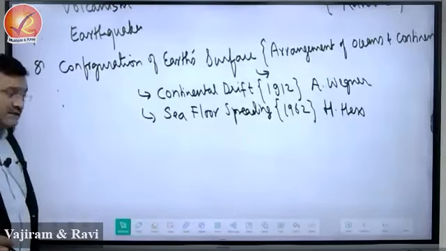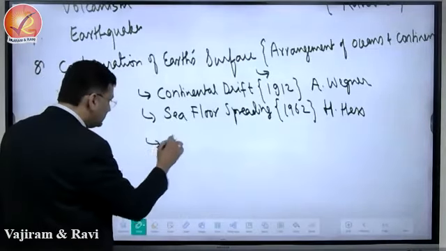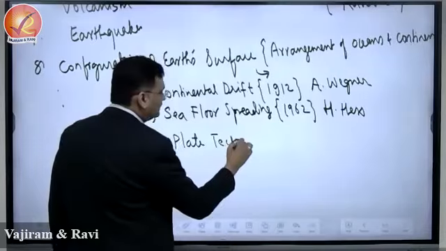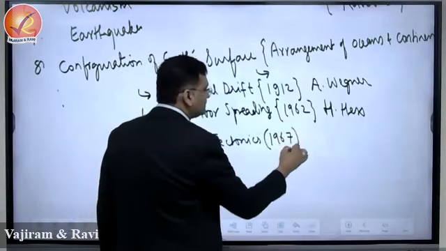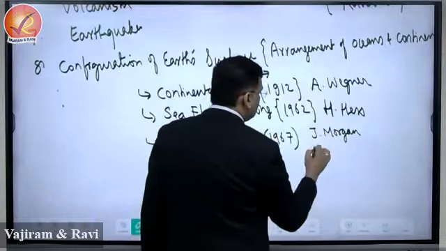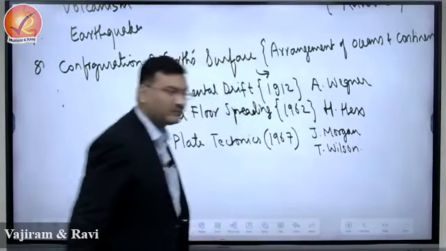Second one is sea floor spreading, and this was upgraded to the concept of plate tectonics. Plate tectonics is of 1967 by Jason Morgan and Tuzo Wilson.